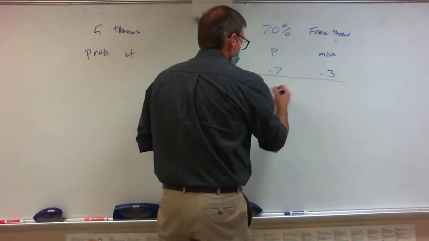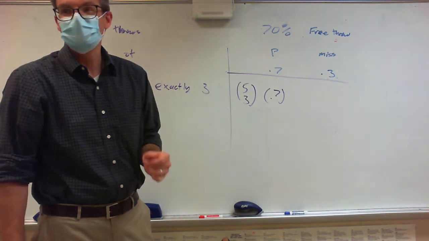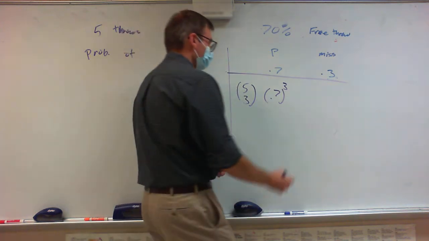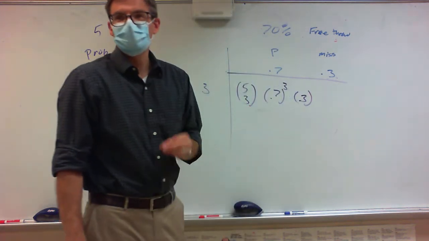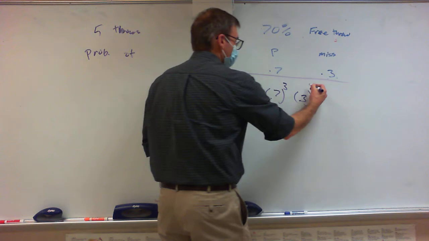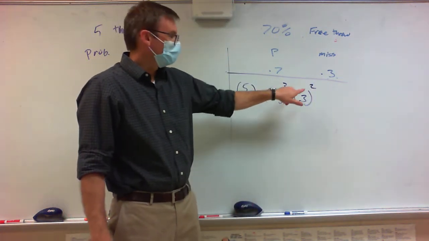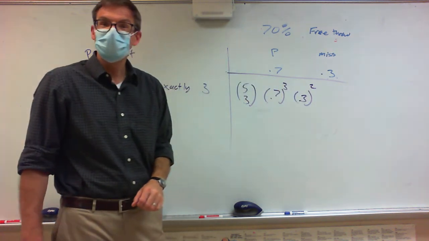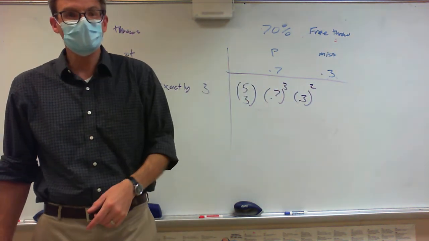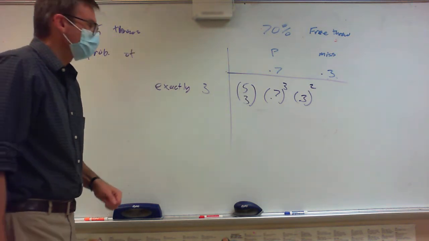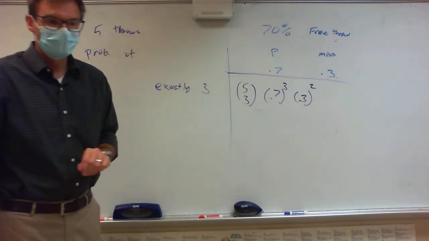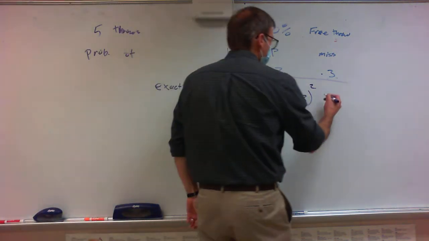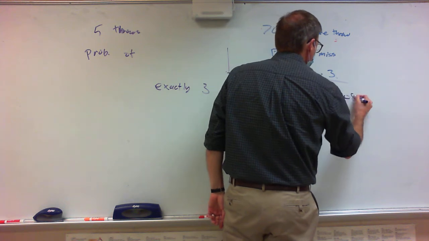All right. What is your probability of success? 0.7. And how many of those? How many times did we succeed? 3. What is your probability of failure? 0.3. And how many of those? How many times did we fail? 2. Does everybody see that? Well, can you compute it? Everybody type it in your calculator and compute this. 0.3087. Okay.